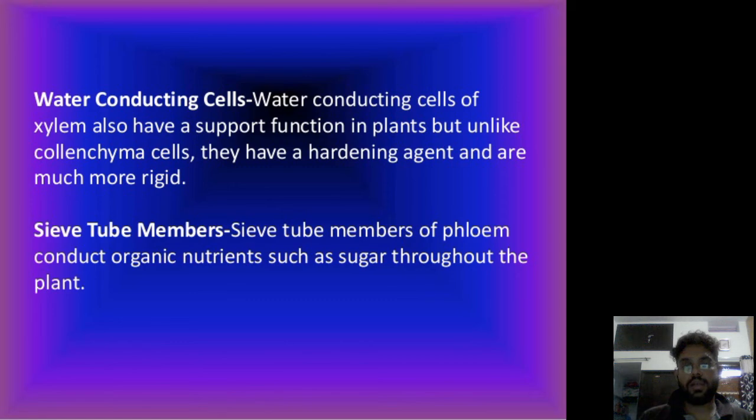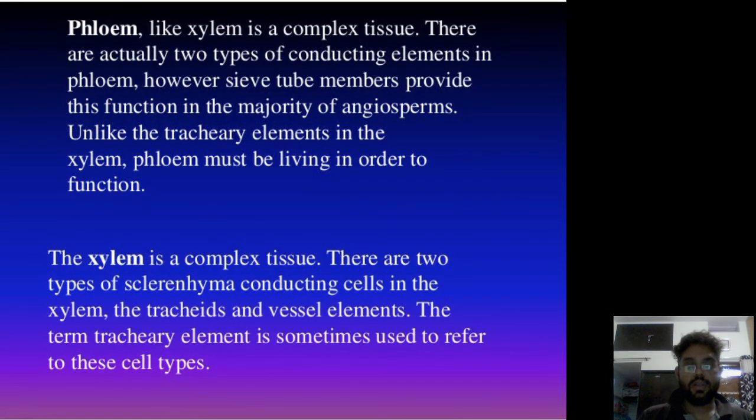support the plant, but unlike collenchyma cells. Phloem, like xylem, is a complex tissue that transports the food parts such as starch, whereas xylem transports the salts and